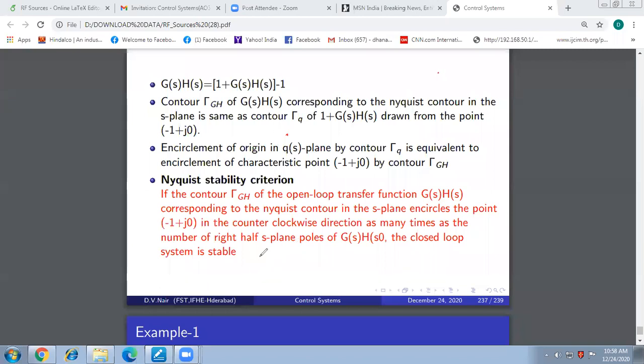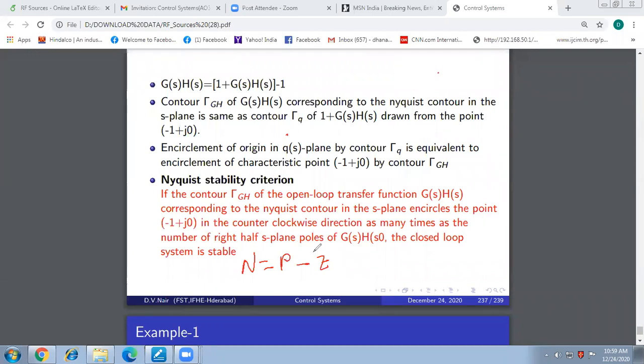Now, what is the relation between the encirclement of the point -1 plus J0 and P and Z? N is the number of encirclements of this point -1 plus J0. P is the number of poles enclosed by the Nyquist plot, and Z is the number of zeros of Q of S enclosed by the Nyquist plot.